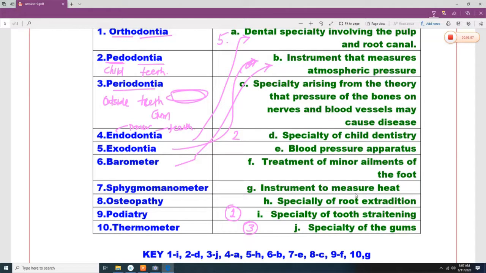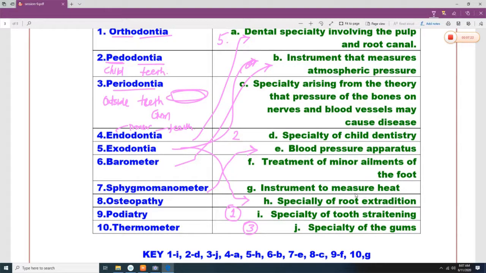Exodontia. Exodontia means extraction, to take out the tooth outside. Barometer we already know. Sphygmomanometer. Sphygmomanometer means it is related to the blood pressure apparatus.